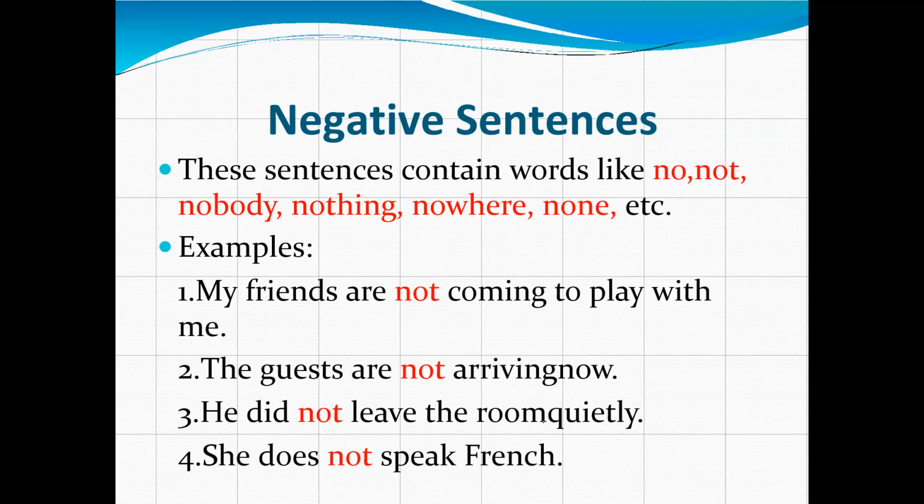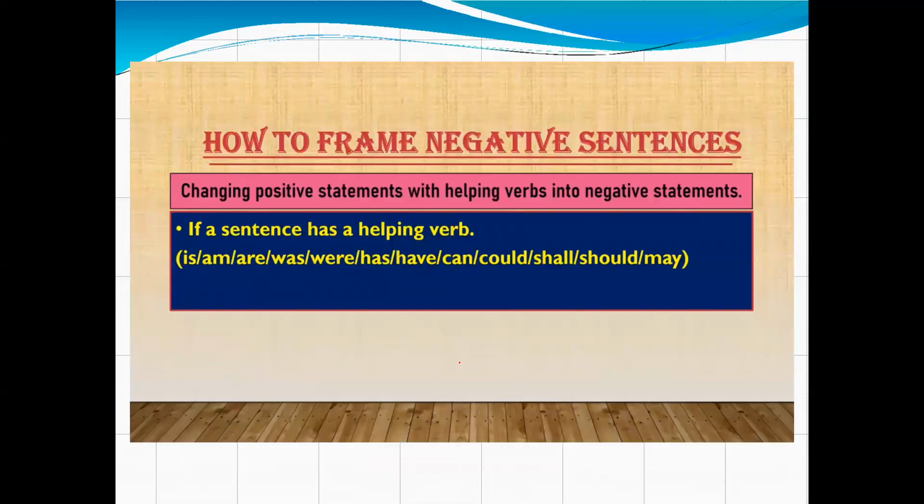So students, you come to know that a positive sentence is always positive by nature and a negative sentence is negative by nature. Now, a positive sentence does not have any no, not, none, nowhere, nothing. And a negative sentence contains no, not, nobody.